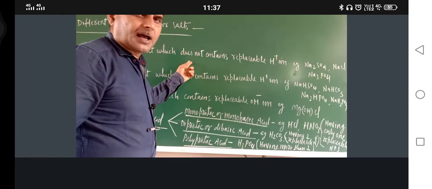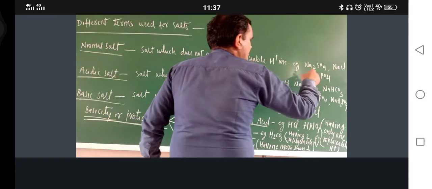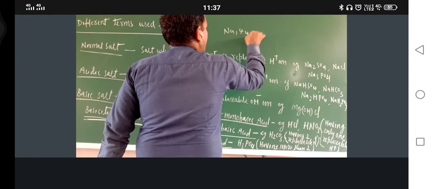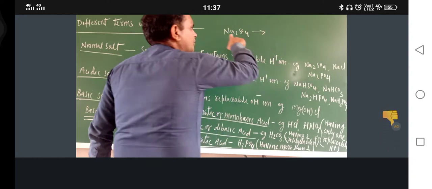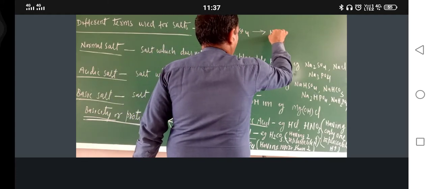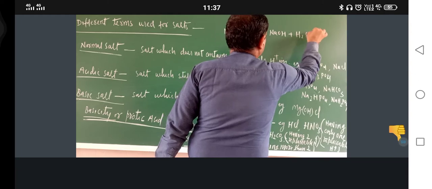They are examples of normal salt. Now just try to understand. Na2SO4 is made up of two things: acidic part and basic part. Basic part would be NaOH and acidic part would be H2SO4.